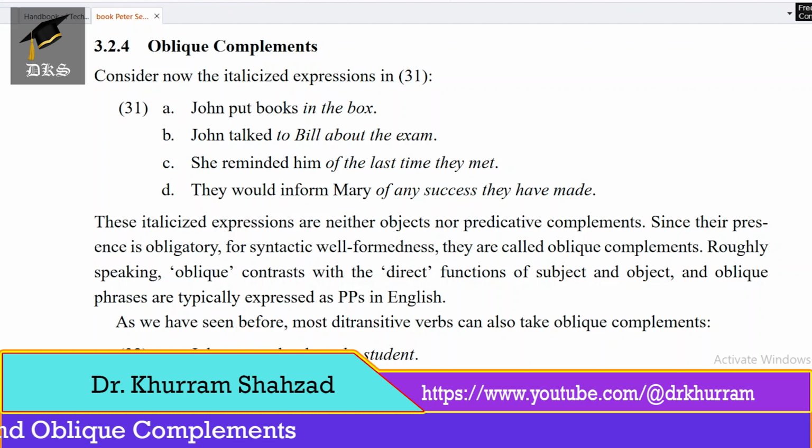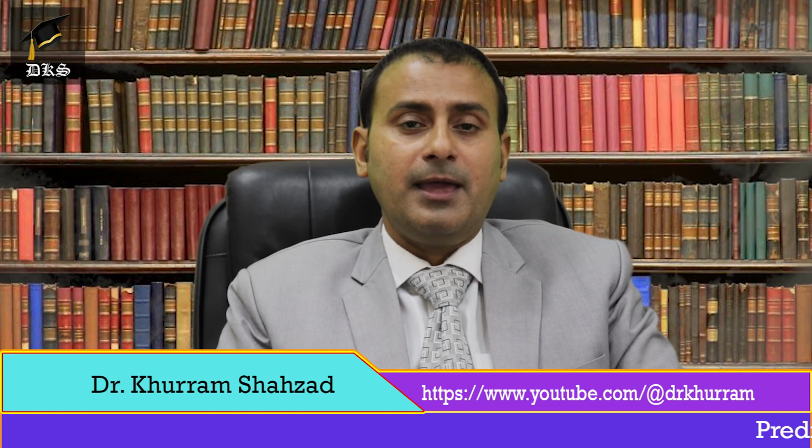John put books in the box. John talked to Bill about the exam. She reminded him of the last time they met. They would inform Mary of any success they have made. These italicized expressions are neither objects nor predicative complements, since their presence is obligatory for syntactic well-formedness. They are called oblique complements.